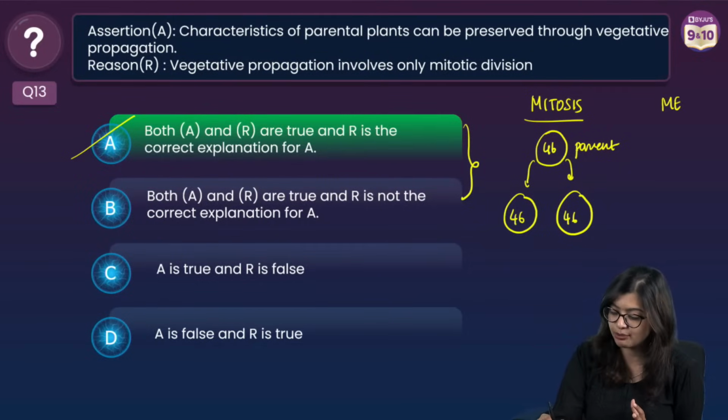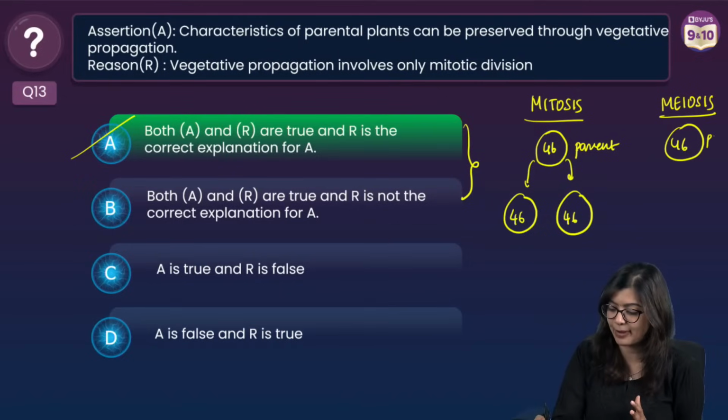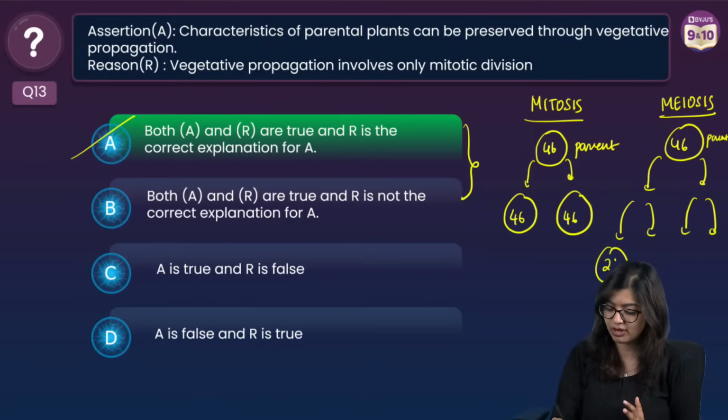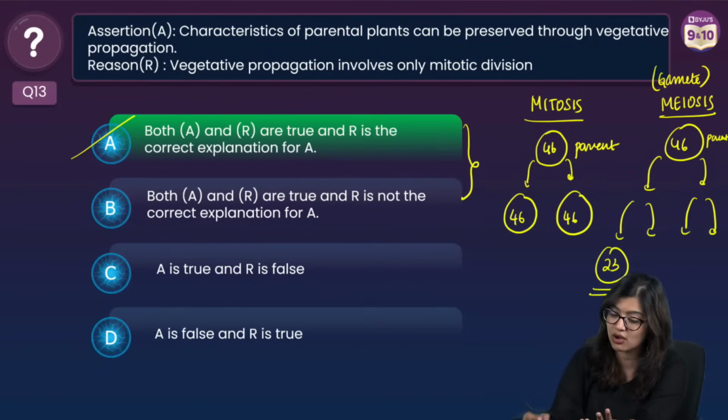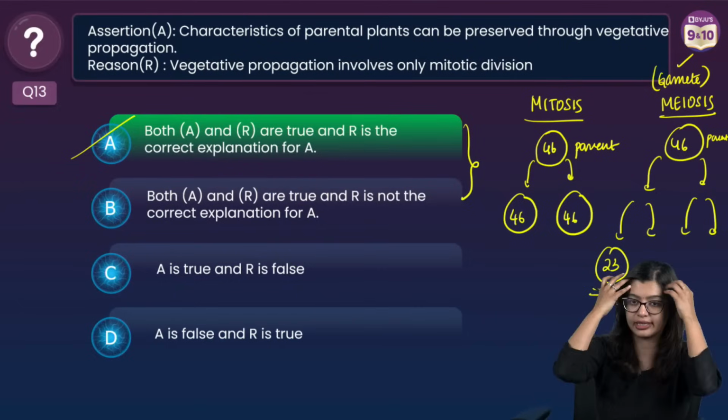In the case of meiosis, if there is a parent cell, the division will happen in such a way that the chromosome number will become half. So it will become 23. Now, meiosis is mainly there only during gamete formation. So in sexually reproducing organisms, we normally see meiotic division.